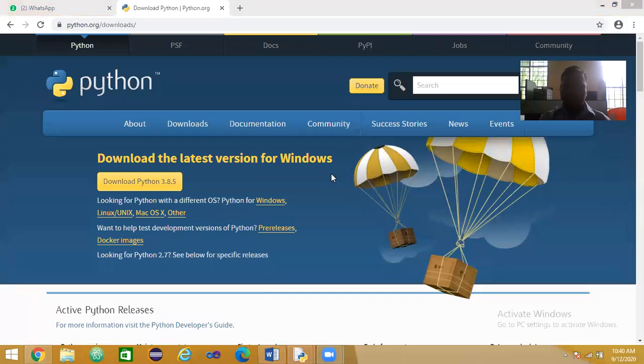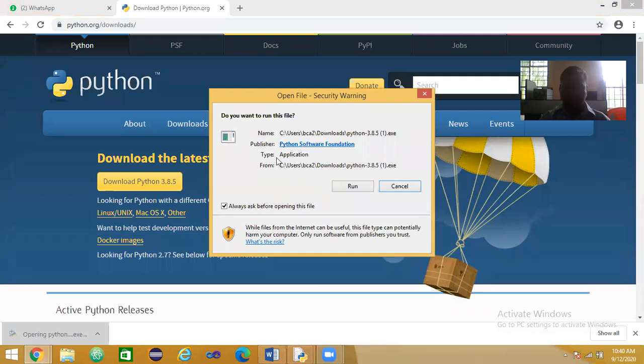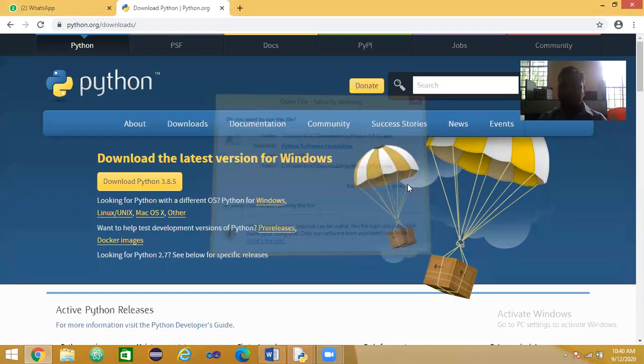See how many have started. I will download this also. Here it is, 25.5 MB, downloaded. Once you run this one, I have already installed the software, so I am just giving a demo.